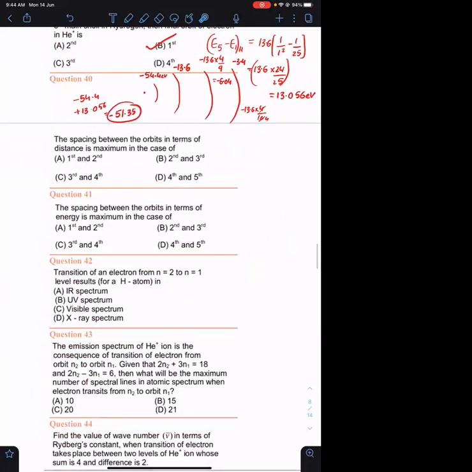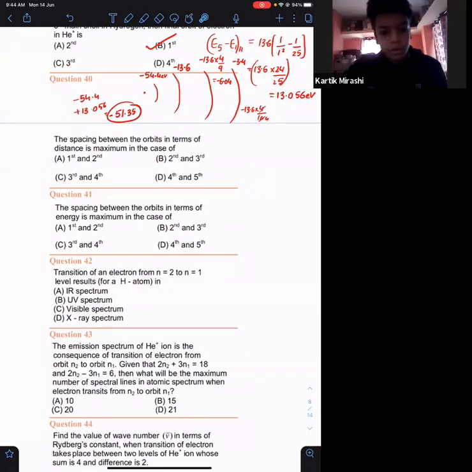Okay. Question number 40. Question number 40 के लिए already we have seen कुछ calculations करके we have seen the distance between the consecutive radii, है ना? Spacing between the orbits is maximum in the case of, as you go away from the nucleus, what happens to the spacing? The spacing keeps on decreasing, right?